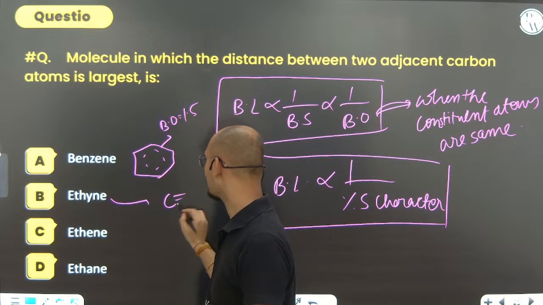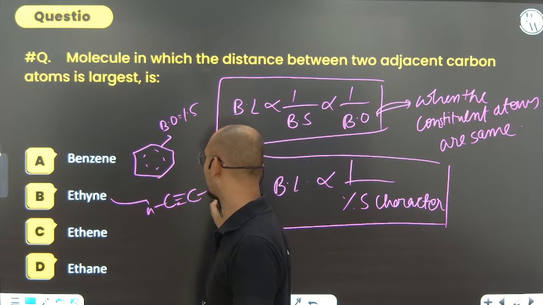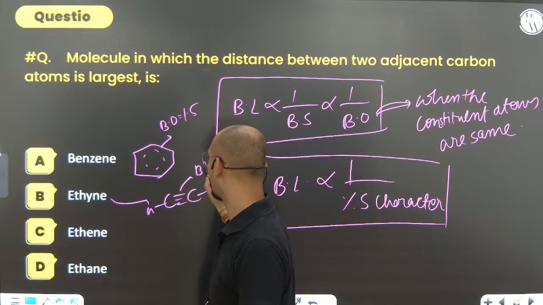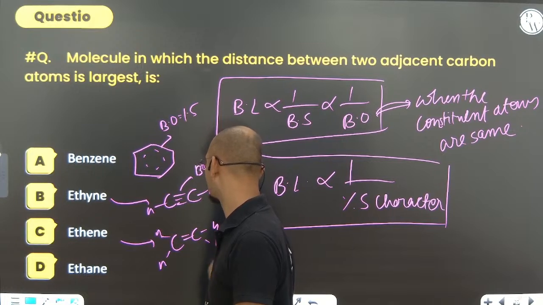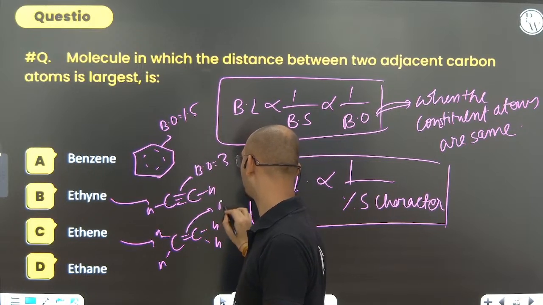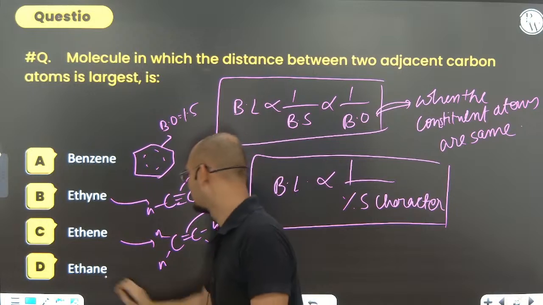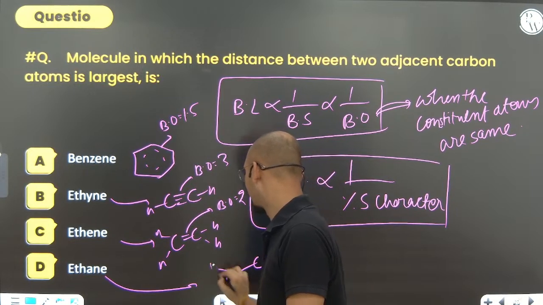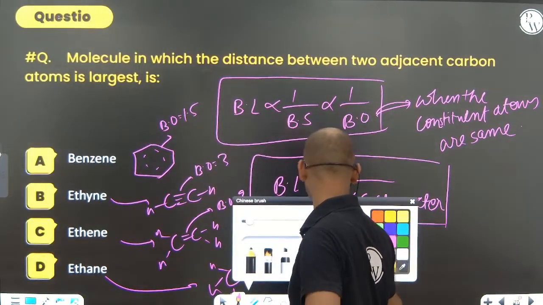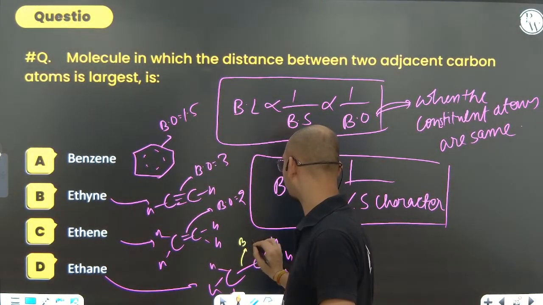Ethyne, C triple bond C. Can you see? So what is the bond order? Bond order comes out to be 3. Ethene, carbon double bond carbon, H, H, H, H. Bond order comes out to be 2. Ethane, C, C, H, H, H, H, H, H. Here bond order is 1.